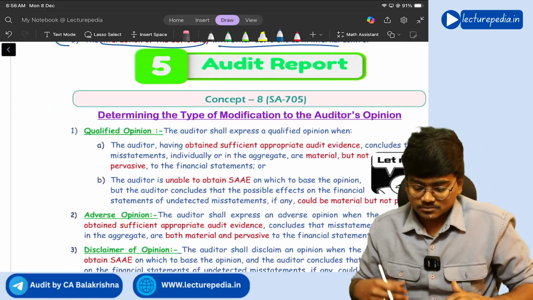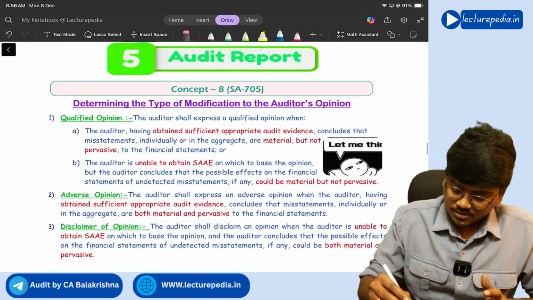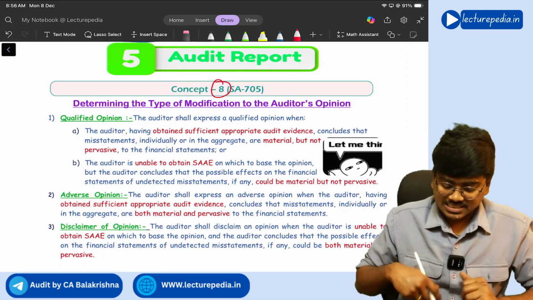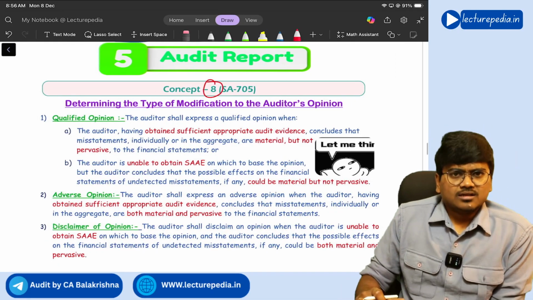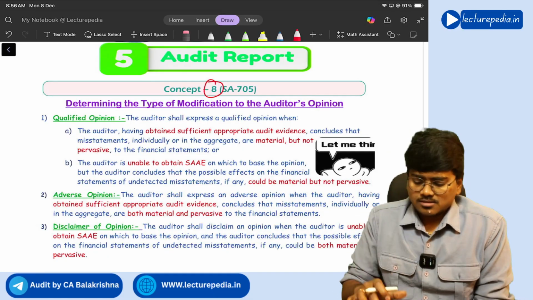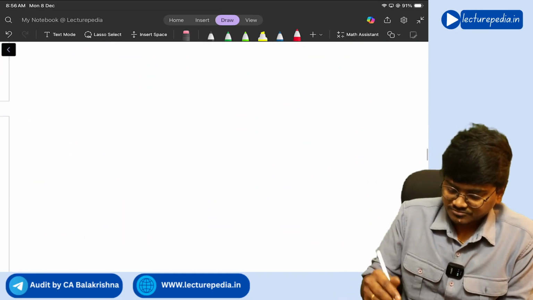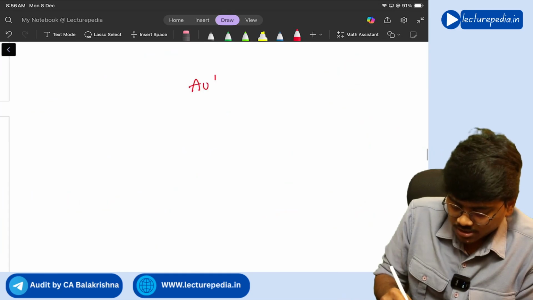Next, concept number 8. Determining the type of audit opinion. See, let me tell you, audit opinions are there, no?